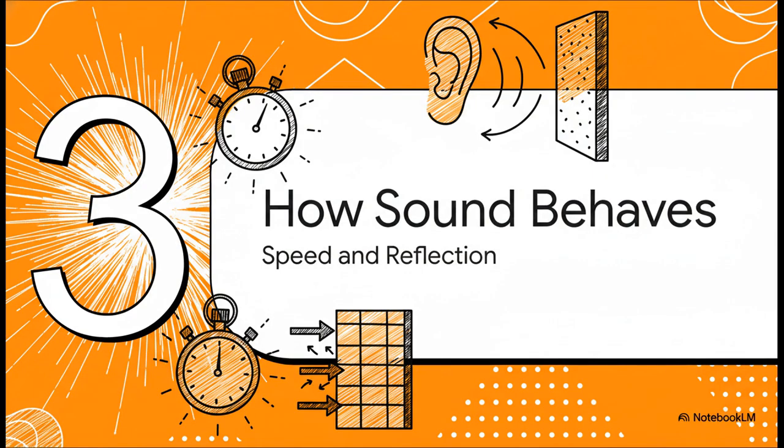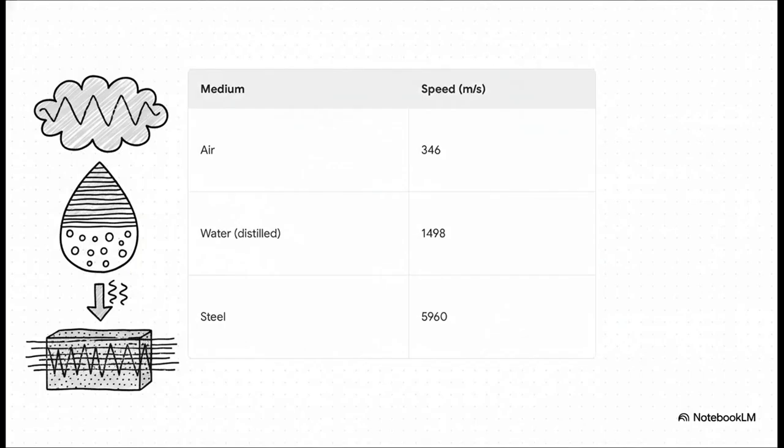Moving on, let's talk about how sound behaves, specifically its speed, and what happens when it reflects. Just take a look at these numbers. You can clearly see that the speed of sound is different in different media. It's fastest in solids like steel, a bit slower in liquids like water, and much slower in gases like air. Now, why is that? It's simple, really. In solids, the particles are packed very tightly together, so the vibrations can pass from one particle to the next